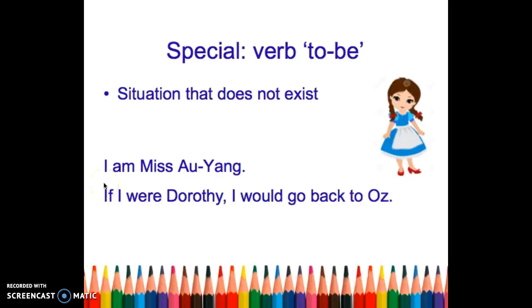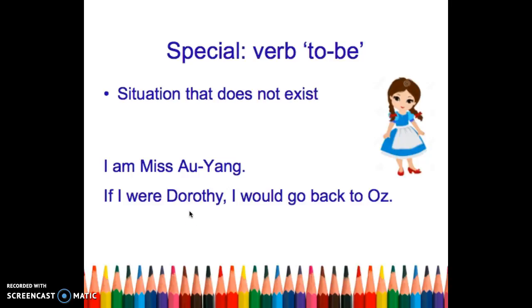With the same first line, I'm Miss Aoyang. Of course, I'm a real human living in the real world, right? But if I wanted to put myself in the shoes of Dorothy, which is a book character in The Wizard of Oz, as we have learned last lesson, what should I do? I can use type 2 conditionals to talk about such a situation. If I were Dorothy, I would go back to Oz. Of course, I cannot be Dorothy because I'm a real human and she's only a book character.